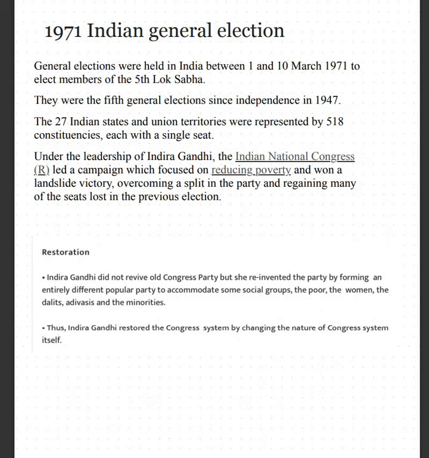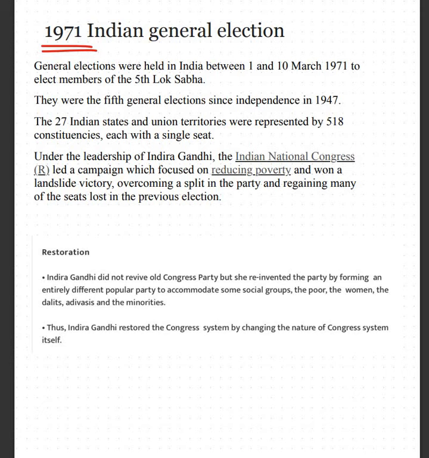Then came the 1971 Indian general election. So general elections were again held in 1971. 1971 is the same year when Bangladesh also got liberated. And they were the 5th general elections that were conducted since India got independent in 1947. Now, 27 Indian states and union territories were represented by 518 constituencies. Each constituency had a single seat.